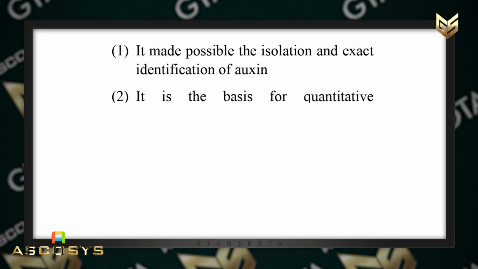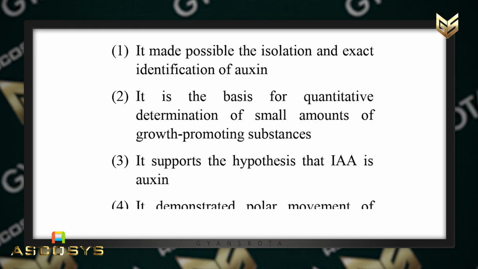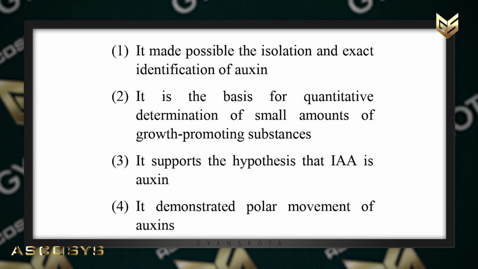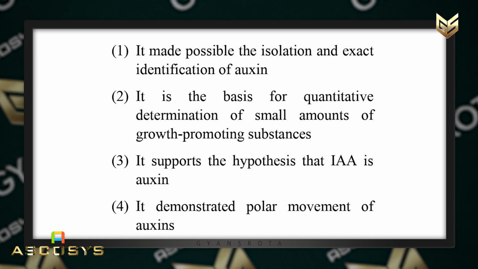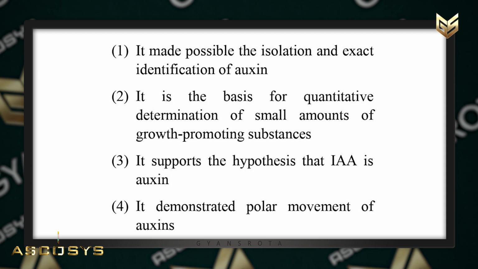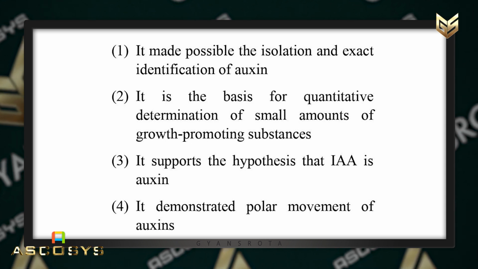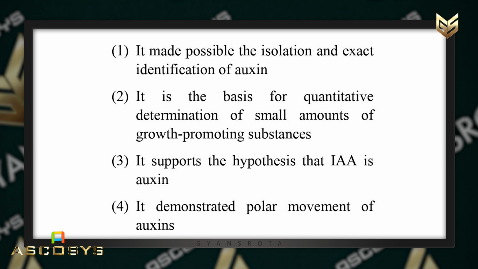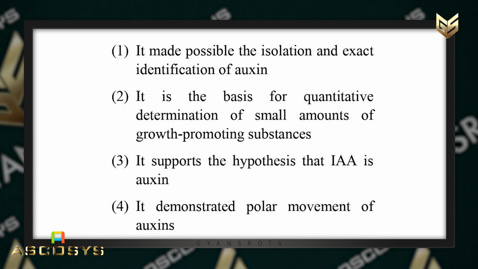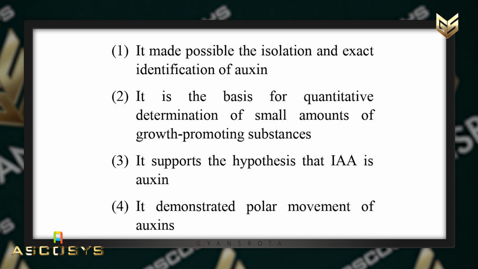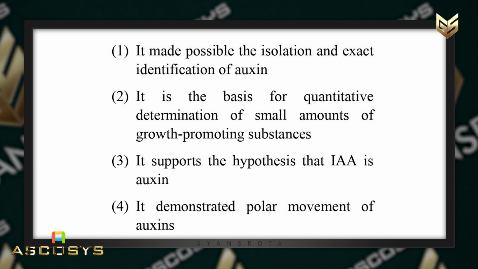So option number 1 says that it made possible the isolation and exact identification of auxin. Second is it is the basis for quantitative determination of small amounts of growth promoting substances, and third is it supports the hypothesis that indole acetic acid is auxin, and the fourth is it demonstrated polar movement of auxin.